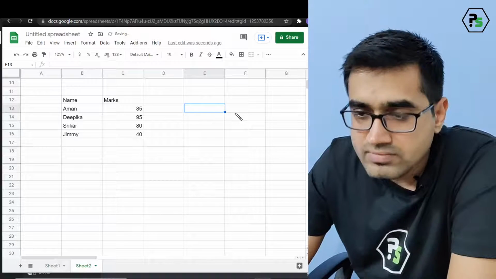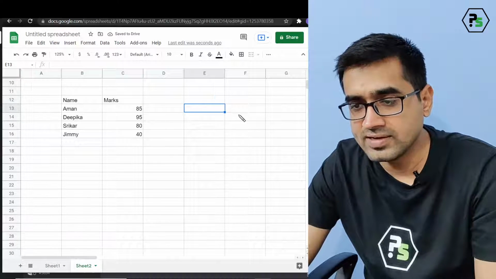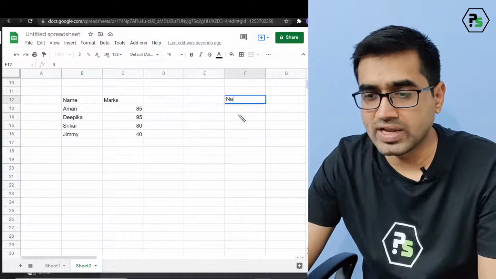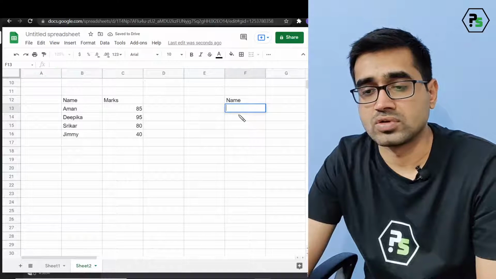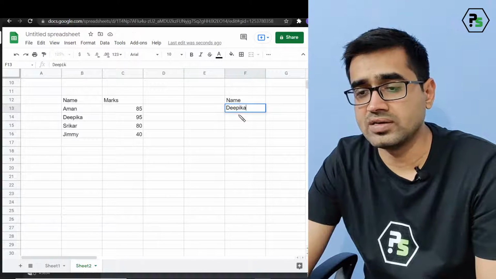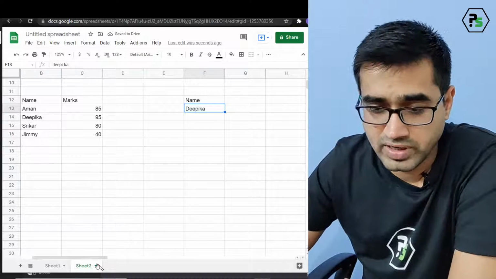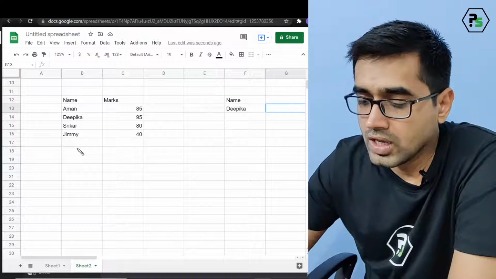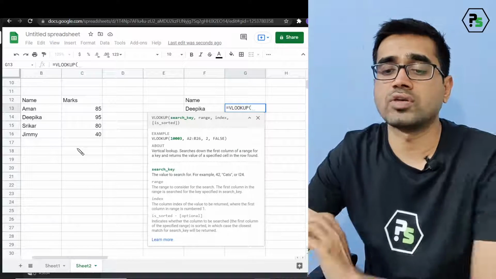Now, in some other place, I want to find certain values linked to those values. So I know that name. If I write a name, not Sunil here, let's say Deepika, I want Deepika's marks to be popped up here. The problem is I don't want to directly get it. So I can use a VLOOKUP function. Okay. Let's see what's the VLOOKUP function.